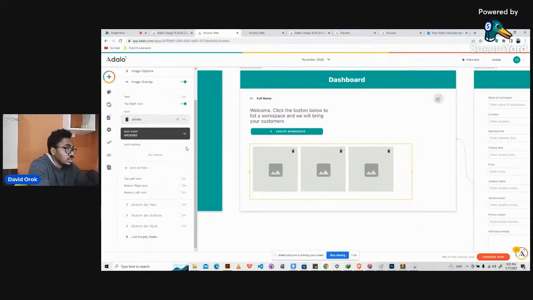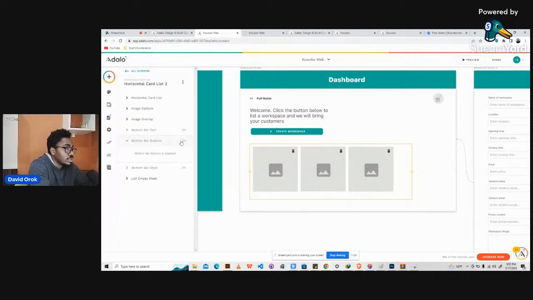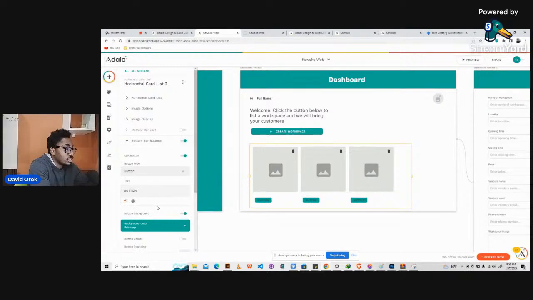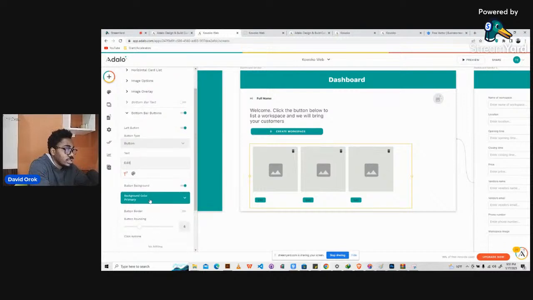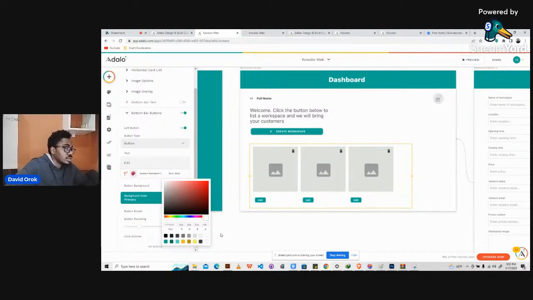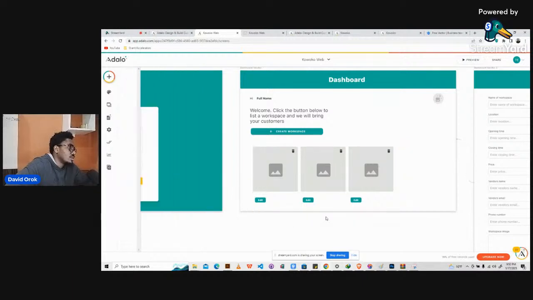Delete button, then we can go ahead and say lower button, bottom bar text, bottom button. So let's use this one. So here can just be edit, then we can change the text to white. Yes, we can just change the text to white, and that's it. Well, we can decide to do it like this.